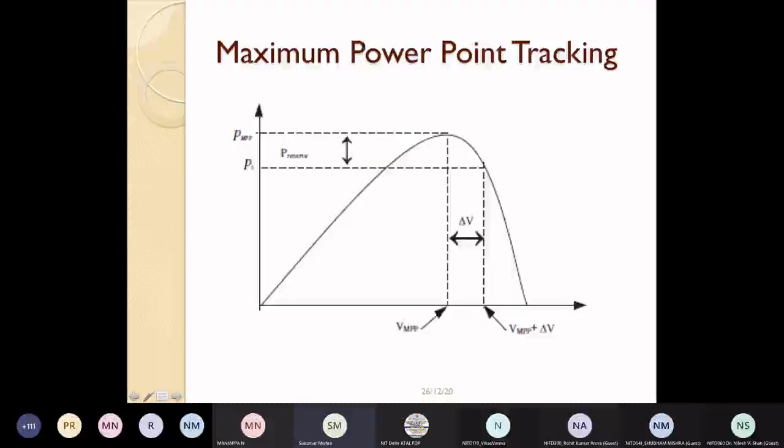Generally, we operate towards the right hand side, not on the left hand side. Reason being, if I operate on the right hand side, I will end up with a current which is less as the voltage is higher. So, if I operate here, the current will be more as compared to when I operate here.